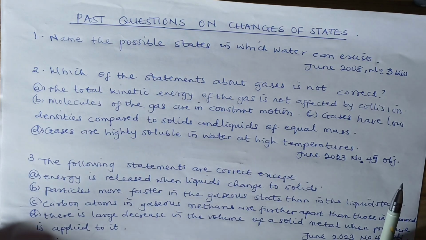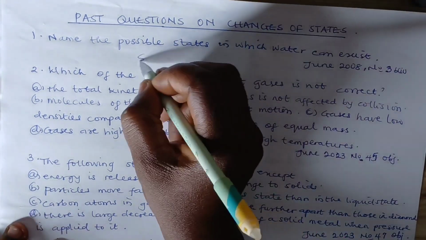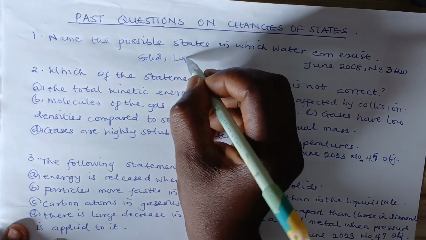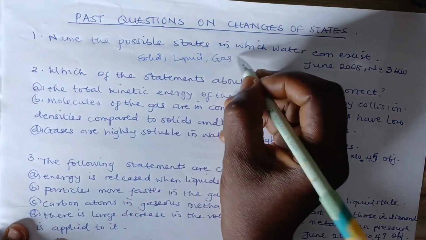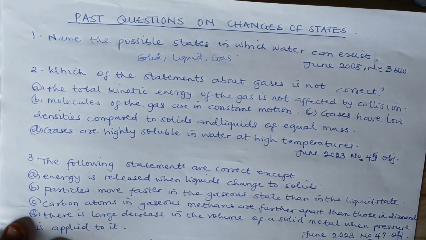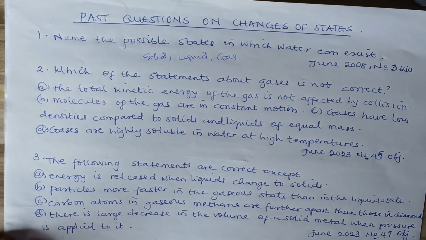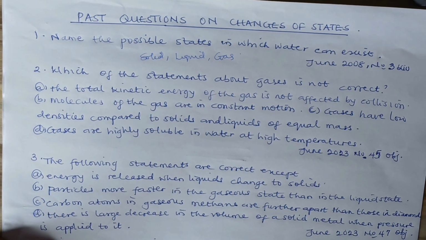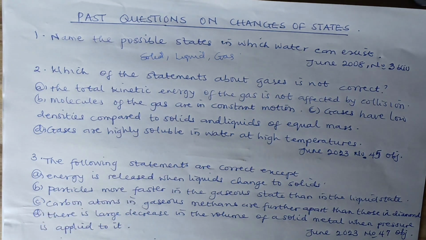Now the second question. Water exists in solid, liquid, and gas. Which of the statements about gases is not correct? We are going to be applying the knowledge we had in the kinetic theory of matter here. The total kinetic energy of the gas is not affected by collision. No. Molecules of the gas are in constant motion. Yes. Then gases have low density compared to solids and liquids of equal mass.